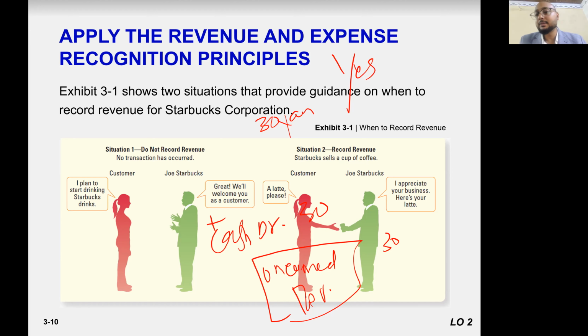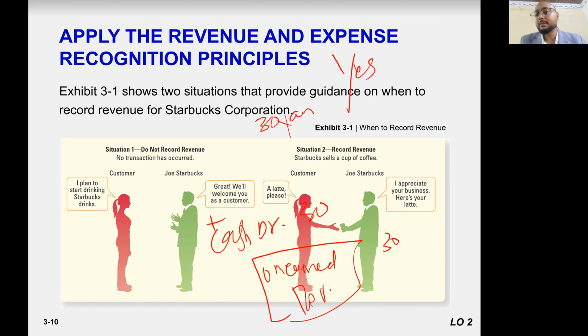So you will record cash yesterday, and today you will record this unearned revenue to revenue. Revenue increase, credit, liability decrease, debit. And the entry would be unearned revenue to revenue.